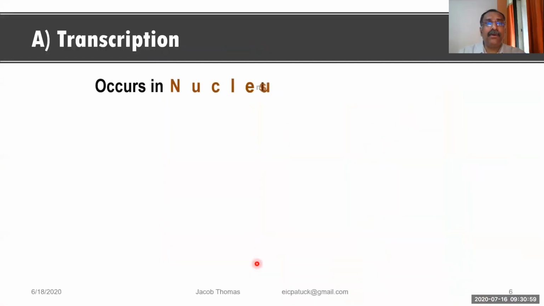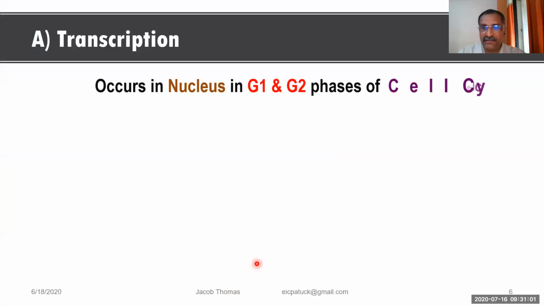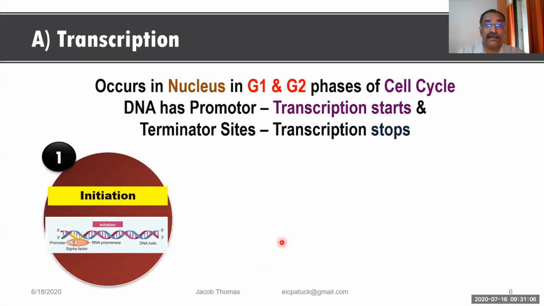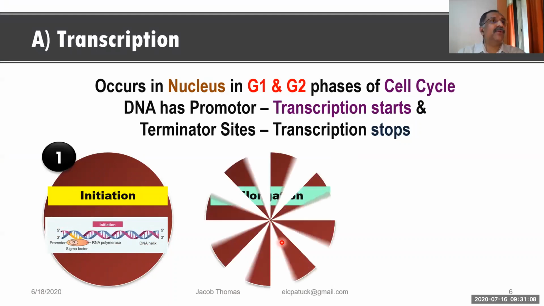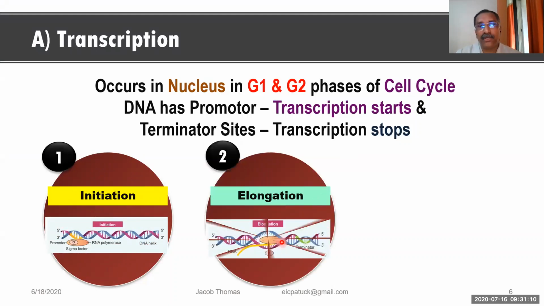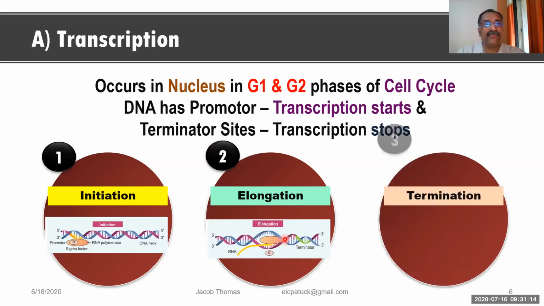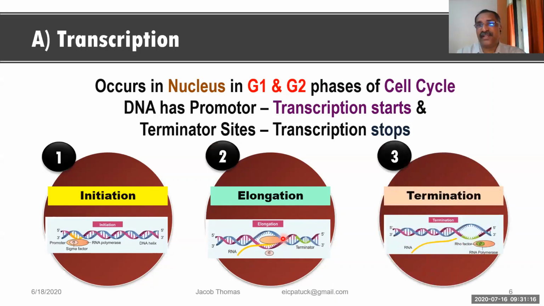Now you see where the protein synthesis is taking place. Oh, sorry, the transcription takes place. I'm talking about transcription now. We are not coming to the main part of protein synthesis. Now we are in the initial stage. The first step is called transcription. So where does this transcription occur?